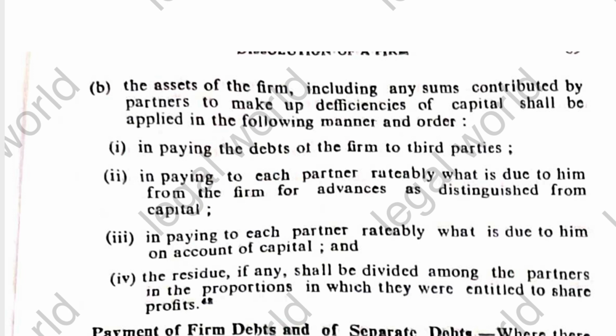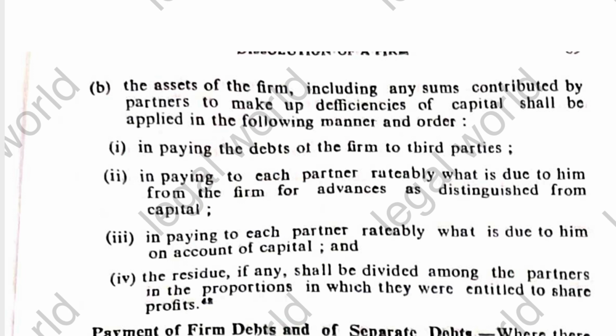First order is in paying the debt of the firm to third parties. Second is in paying to each partner ratably what is due to him from the firm for the advances as distinguished from the capital. Third is in paying to each partner ratably what is due to him on account of the capital. And lastly, the residue, if any, shall be divided among the partners in the proportion in which they are entitled to share the profits.